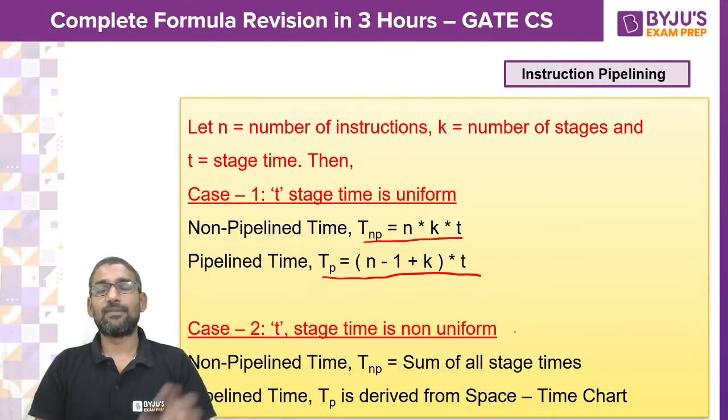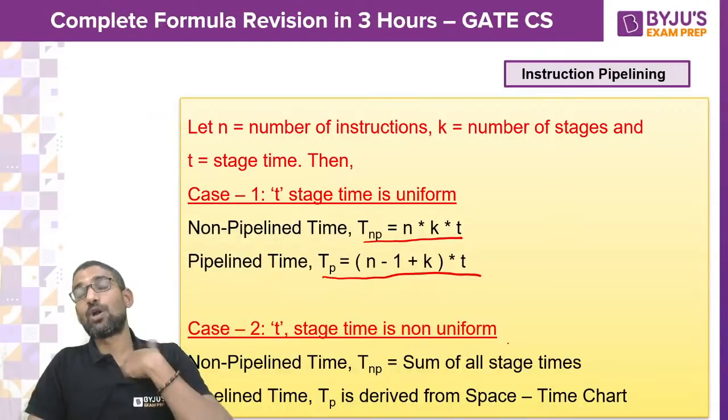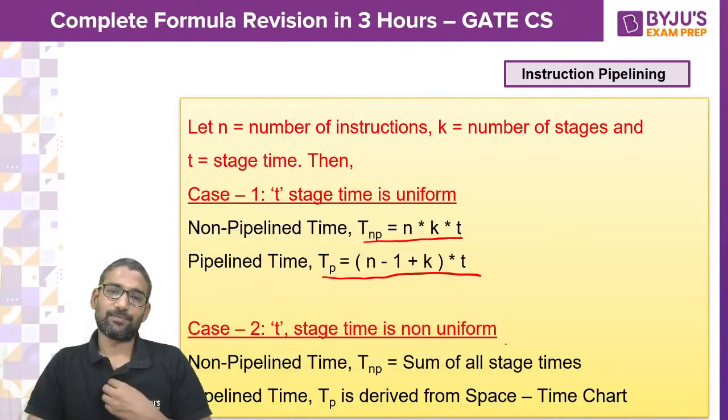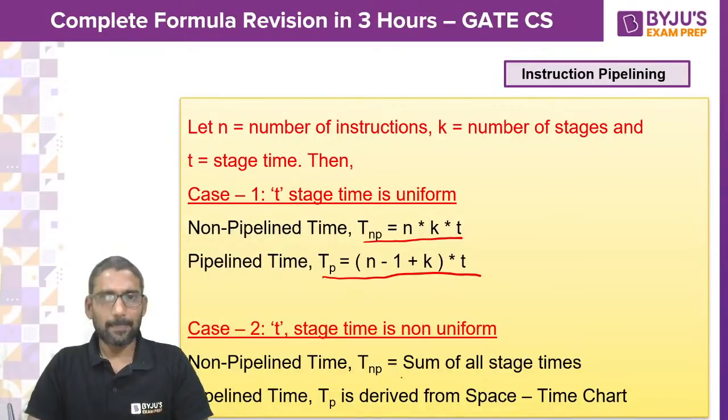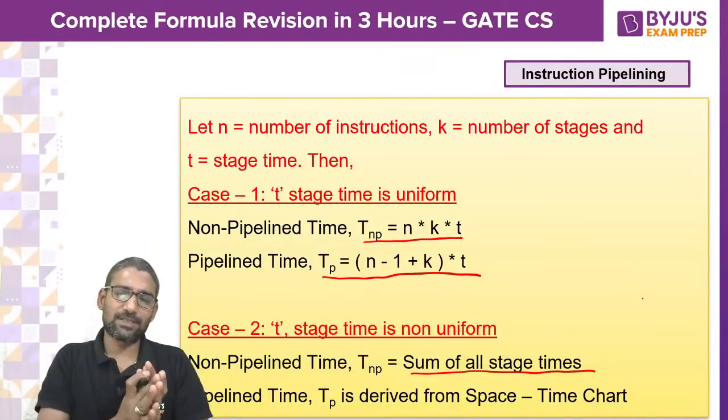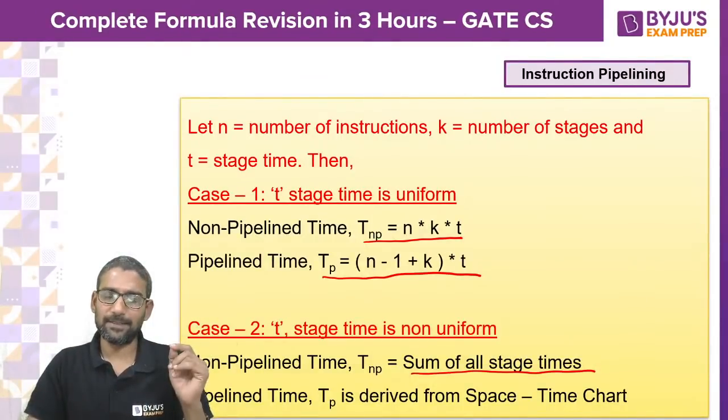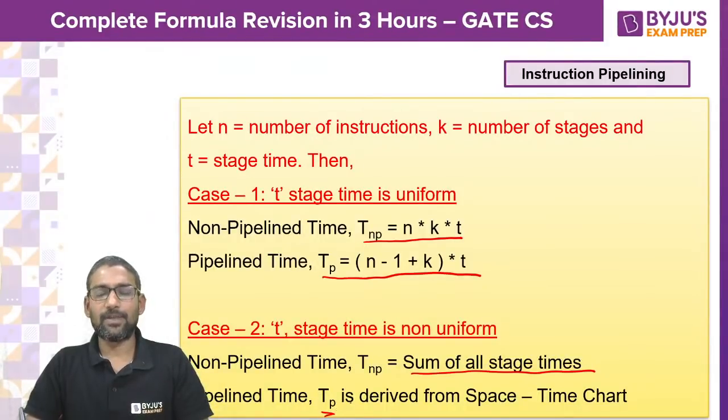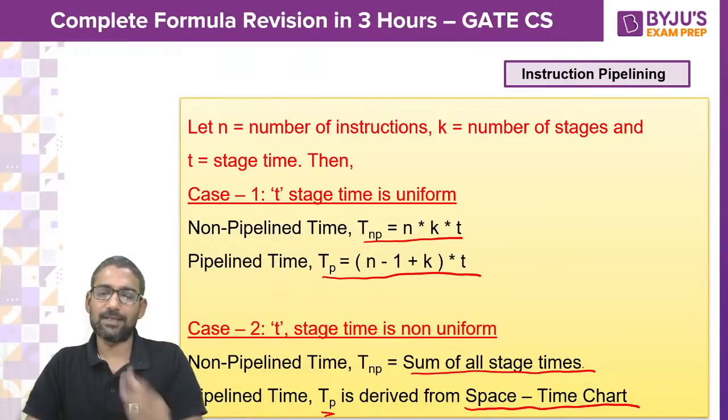Suppose the stage time is non-uniform, every instruction, every stage is taking different time. Then if you sum up all those stage times of all the instructions, you will get the non-pipeline serial time. And for pipelined time we rely upon the space-time chart, because small t is not generic.